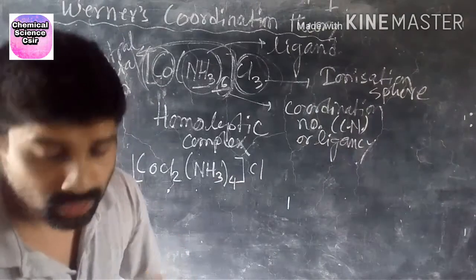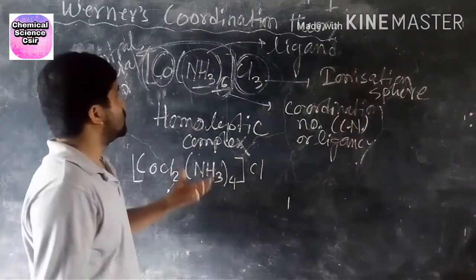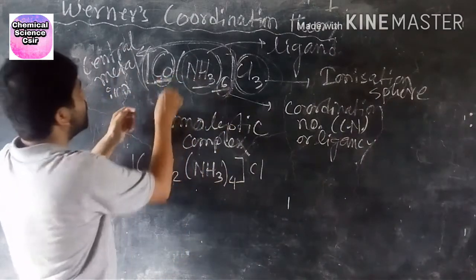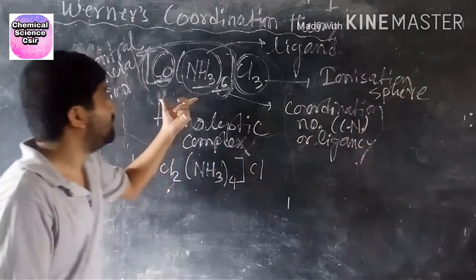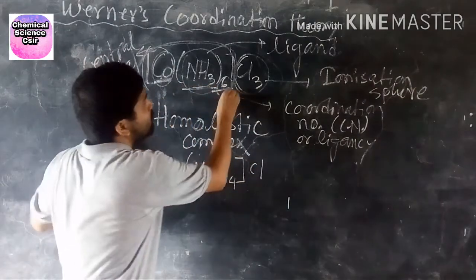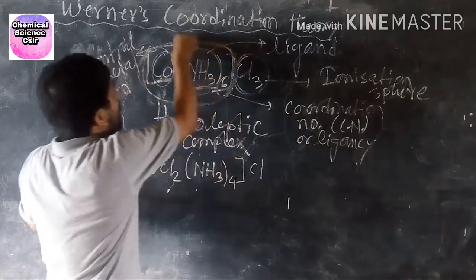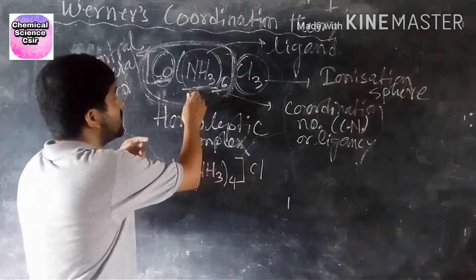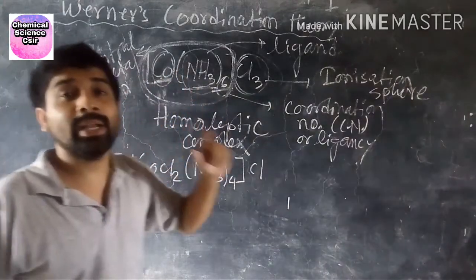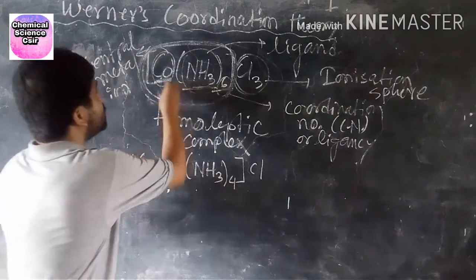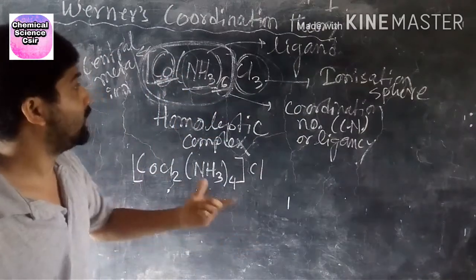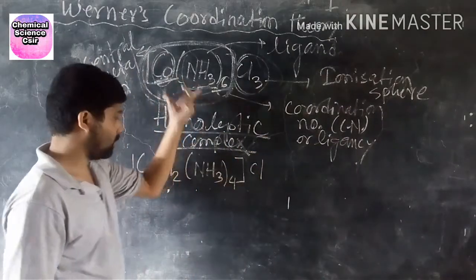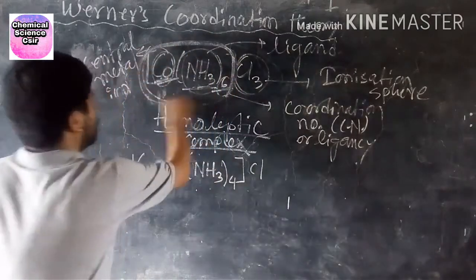Now why is this a homoleptic complex? Because here one type of ligand is directly attached to this central metal ion. Inside the third bracket there are 6 ligands, but only one kind of ligand is attached to the central metal ion. So that's why this is called a homoleptic complex.